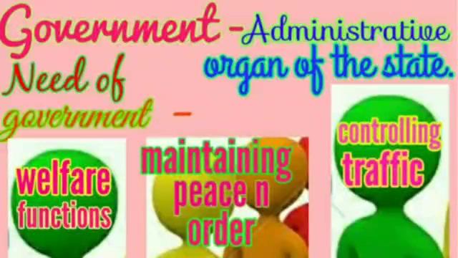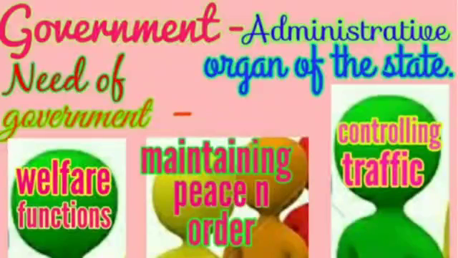Now, how do we choose the government? In India, the citizens of the country choose the government and elect their representatives through elections, and they run the country. So, if we talk about the government, what is government? The government is the administrative organ of the state. Now, the second topic is why do we need a government? Means what is the need of government?